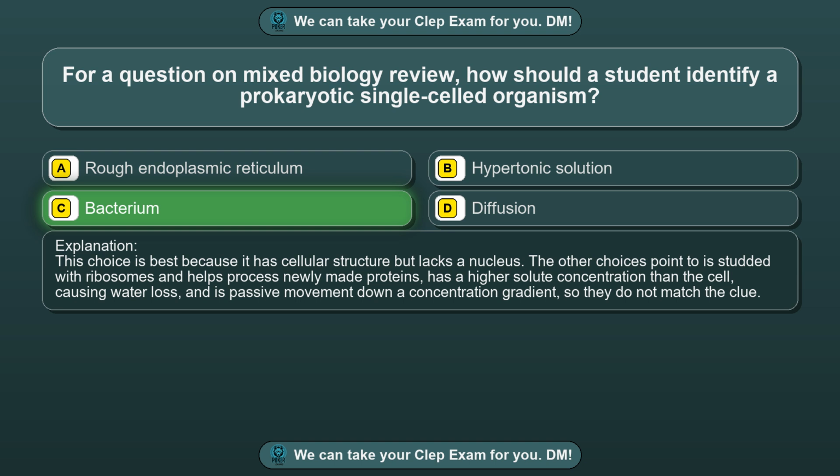The other choices point to is studded with ribosomes and helps process newly made proteins, has a higher solute concentration than the cell, causing water loss, and is passive movement down a concentration gradient, so they do not match the clue.